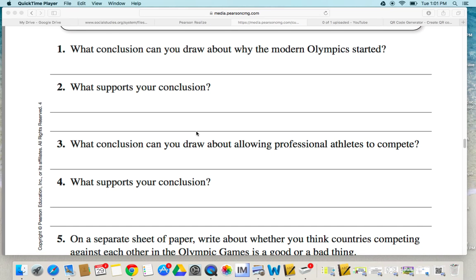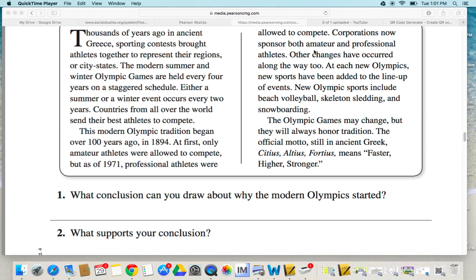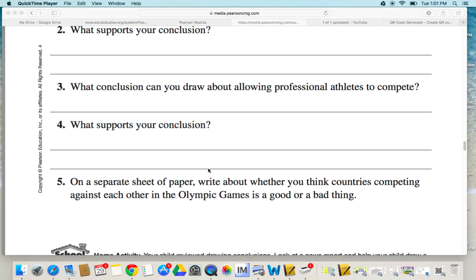Why did you say that? This is your best guess. What conclusion can you draw about allowing professional athletes? Because before they only allowed amateur athletes, and then after 1971, they started allowing professional athletes to compete. Why would that be so important to the games? And then why did you pick that?